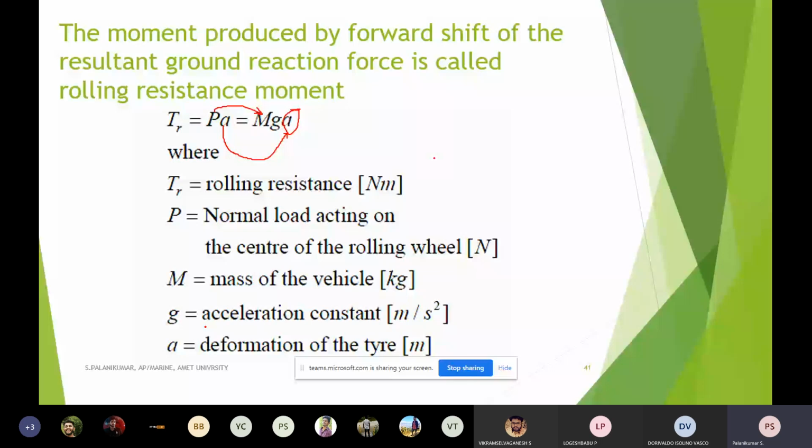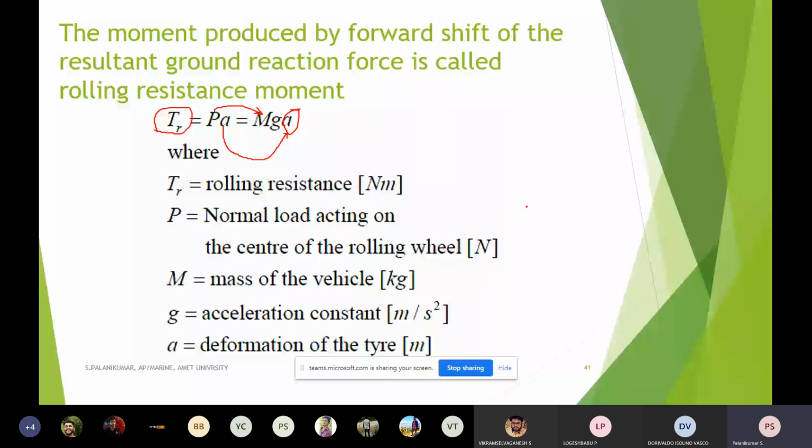We know how much the deformation constant of the tire is. That purely depends on the material of the tire, how much pressure, the road, and so many factors. If you know these things, I can calculate this torque, which is the force acting on the tire against the tractive force. That is usually called rolling resistance. So we can calculate the particular rolling resistance by this.